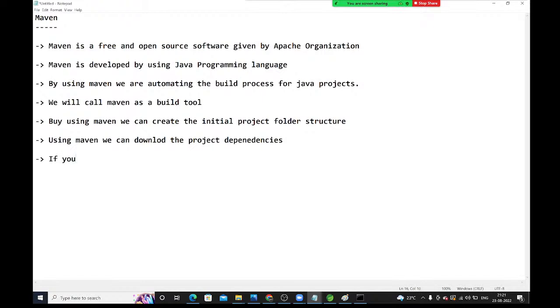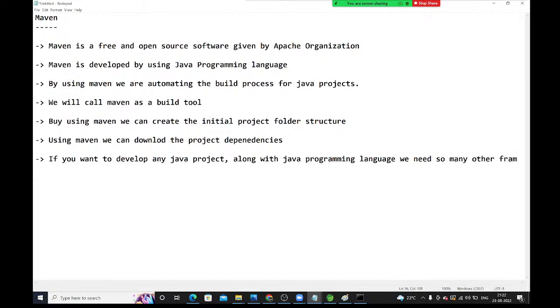if you want to develop any Java project, along with the Java programming language, we need so many other frameworks also. Who will download all those things?